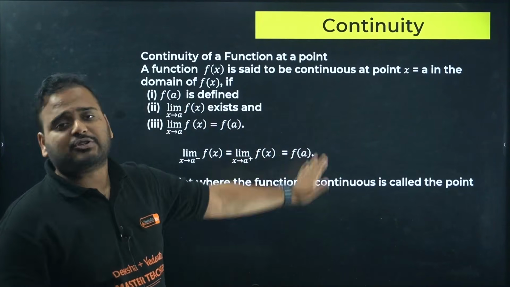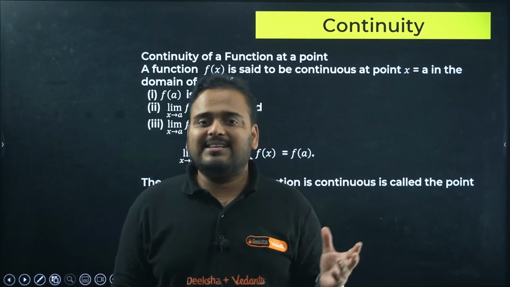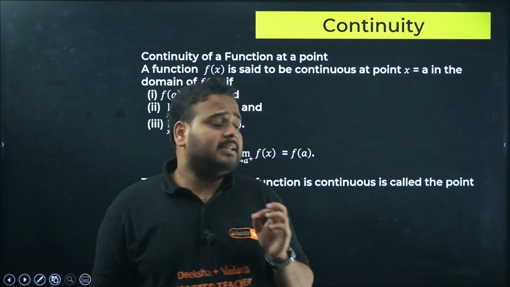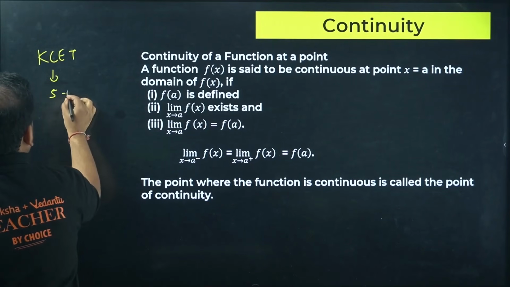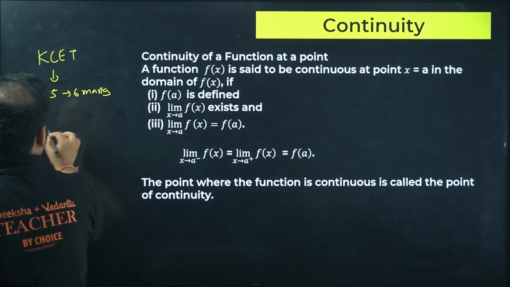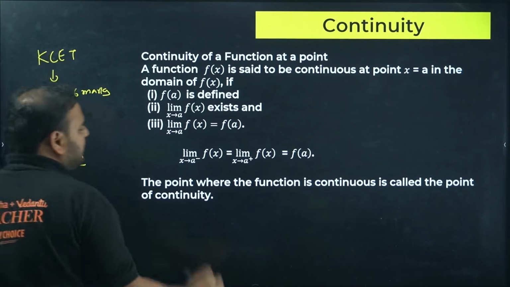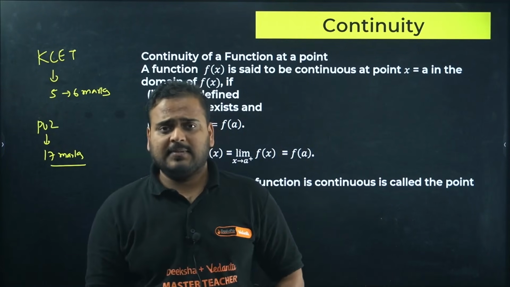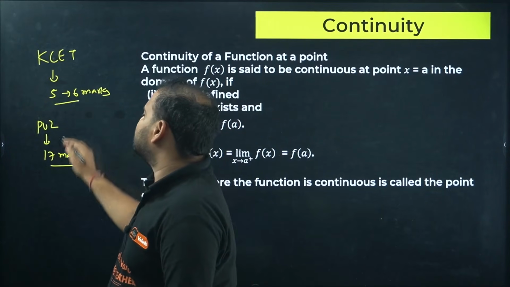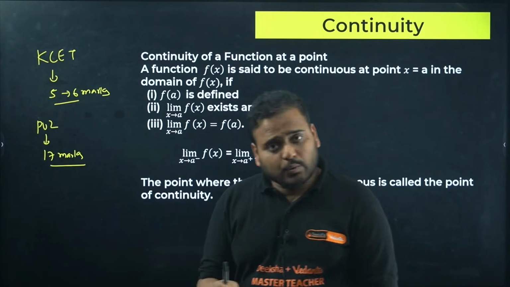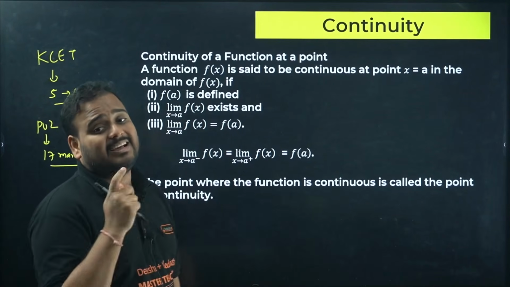The class is, as I mentioned, about C and D, continuity and differentiability. When you talk about KCET, there are a total of 5 to 6 questions. Yes, in KCET this chapter is worth 5 to 6 marks, and in PU2 this chapter is worth 17 marks. Now you decide how important this chapter is. And have you felt this chapter is very easy actually? Yes, it is. So the chapter is easy and worth 6 marks in KCET and 17 marks in PU2. So very crucial. Please do not take me lightly when I'm telling you that this is going to be an important class, and attend till the end of the session.